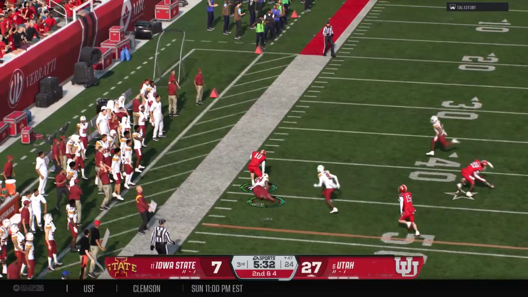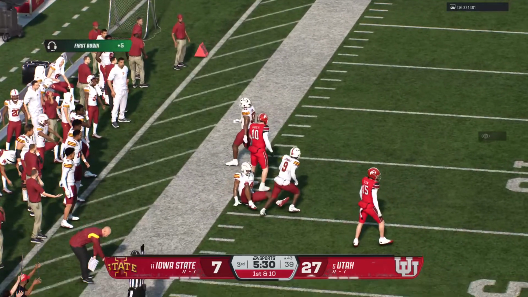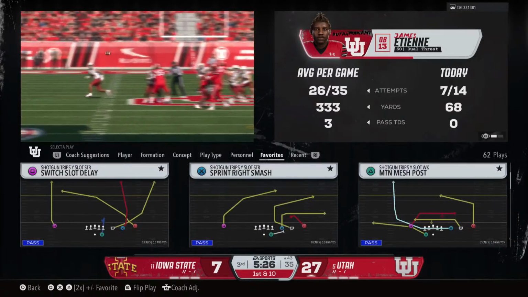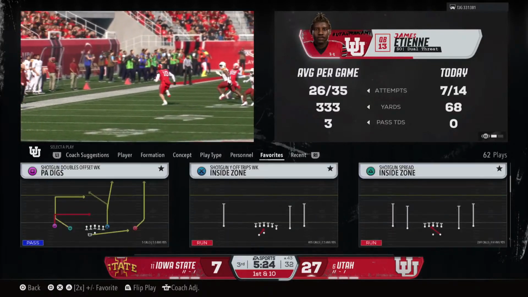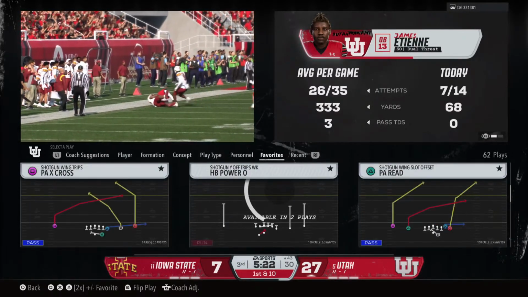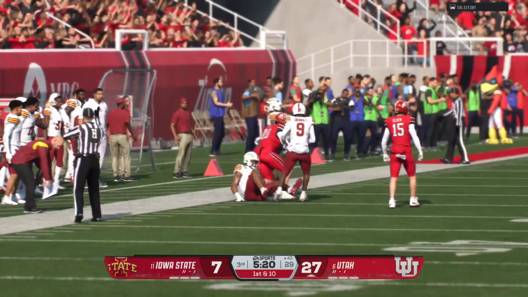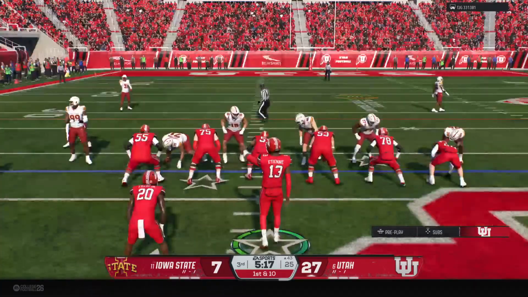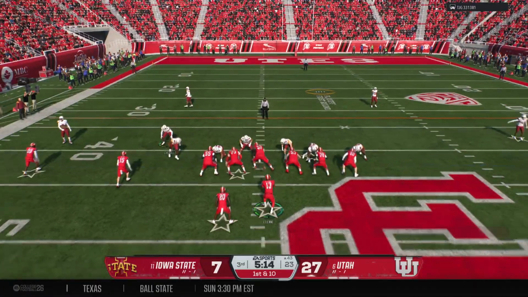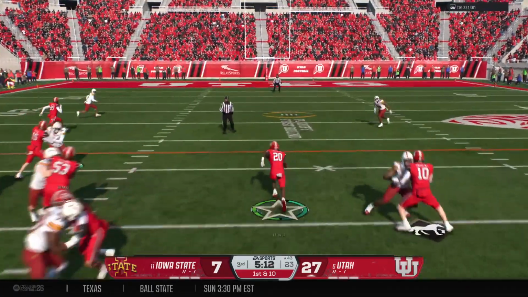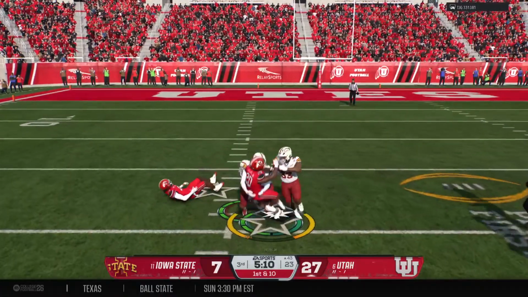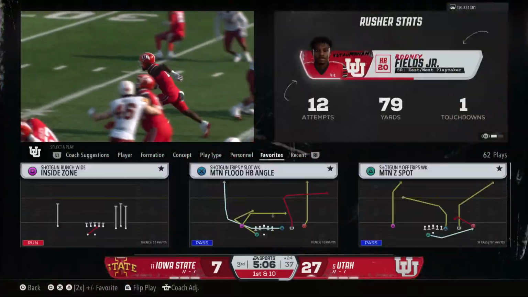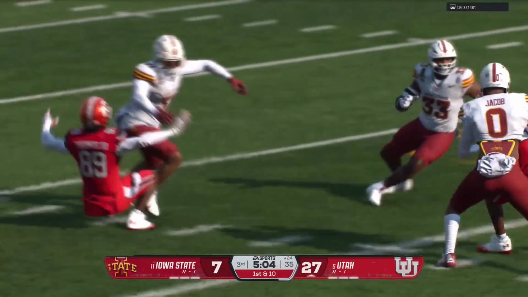It's a short completion to the big tight end. They bring him down, but the gain moves the ball into enemy territory at the 43. Well, this is called settling down in his own defense, just kind of finding that soft spot. So not only does this tight end show that he's got great athletic ability and great size, here he shows that he understands coverage by sitting down in that hole, giving the quarterback a nice target, able to pick up that first down. They bring him down, but a solid gain moves the football to the 24 and a first down.